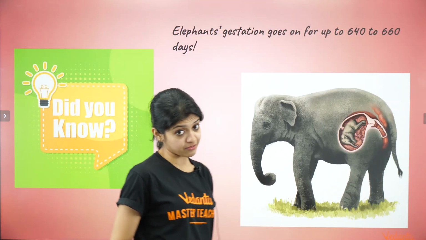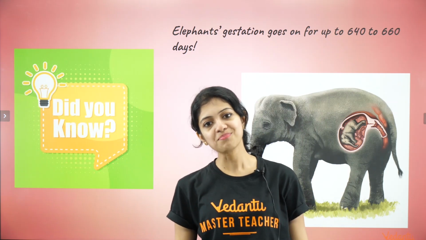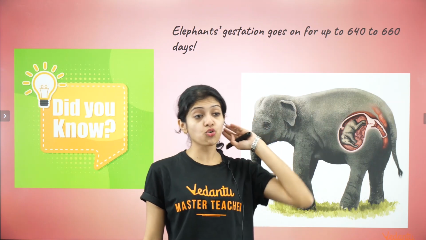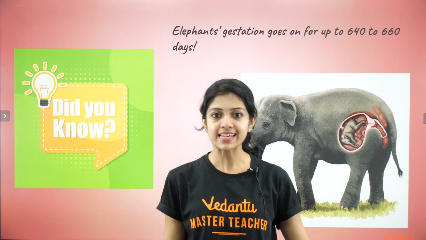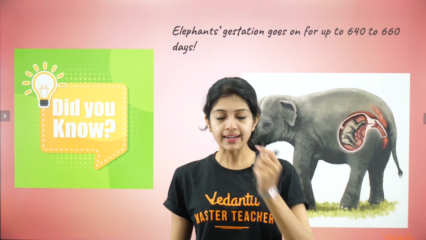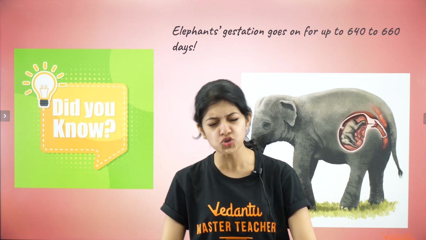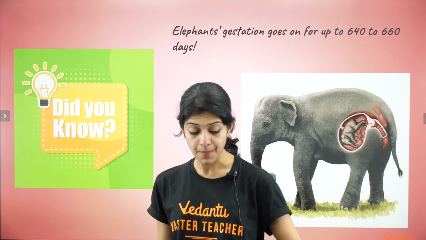Now, this is an interesting fact. Larger animals have much longer gestation periods. Imagine, elephants' gestation goes on for up to 640 to 660 days. Wow, that is a little more than 1.5 years. A lot more than 1.5 years, close to 2 years, right? In fact, I think roughly 22 months it would be.